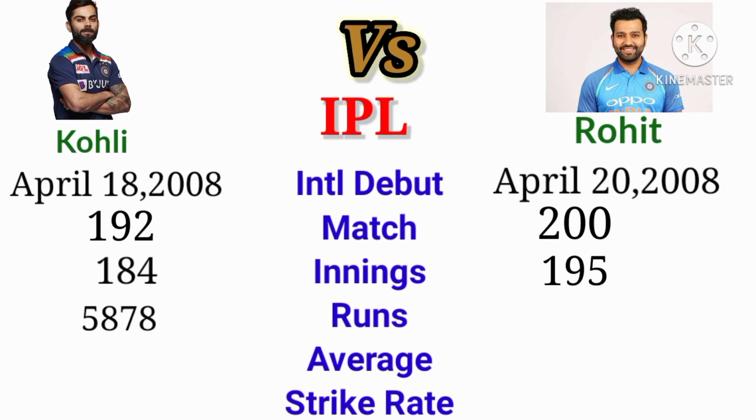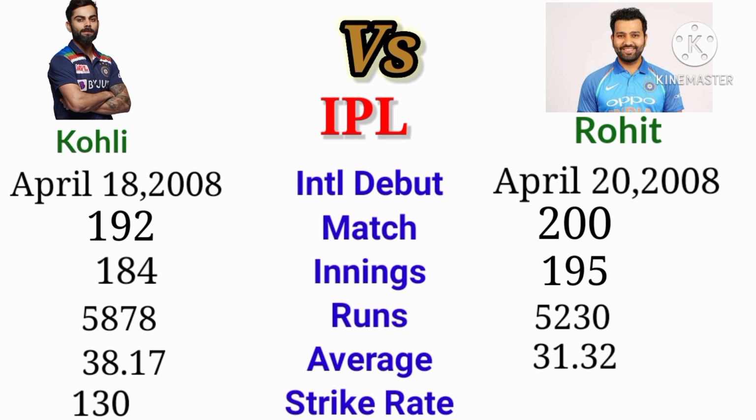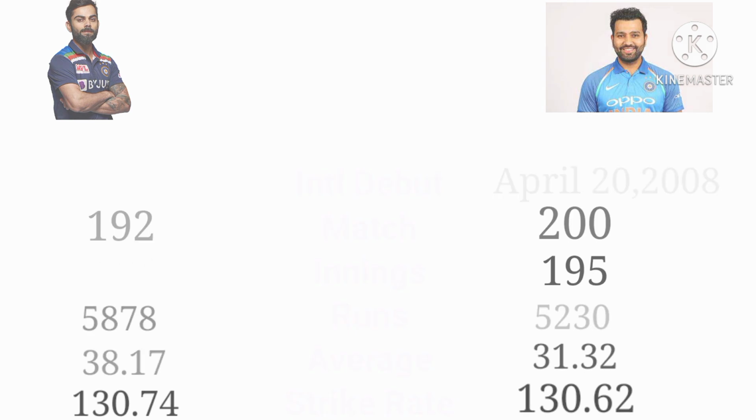The runs Kohli scored in IPL is 5,878. The runs Rohit scored is 5,230. The average of Kohli in IPL is 38.17. The average of Rohit in IPL is 31.32. The strike rate of Kohli is 130.74. The strike rate of Rohit is 130.62.